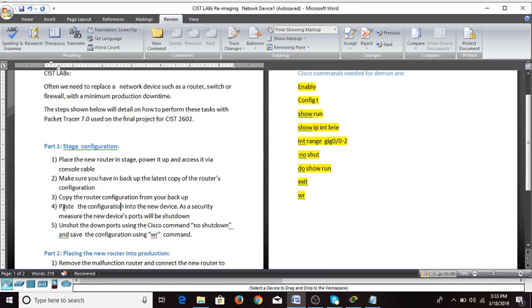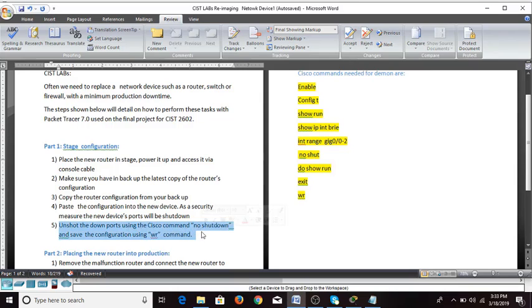As a side note, when a brand new router comes from Cisco or any other manufacturer, all the ports on that router will be shut down. So after you put the configuration, make sure that you go in there, unshut the ports, and save the configuration.